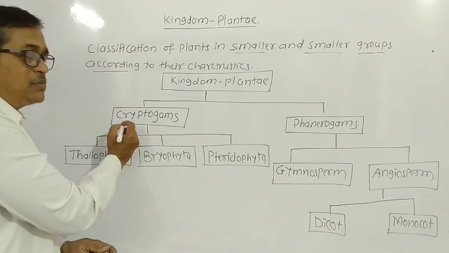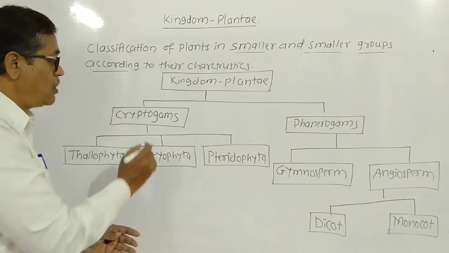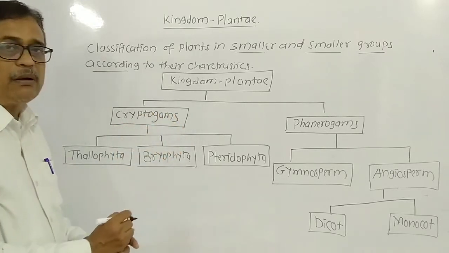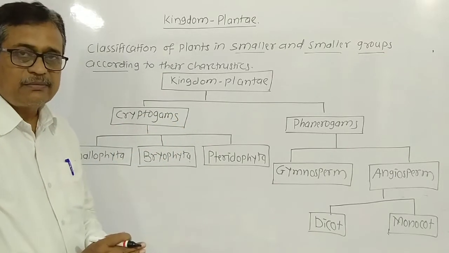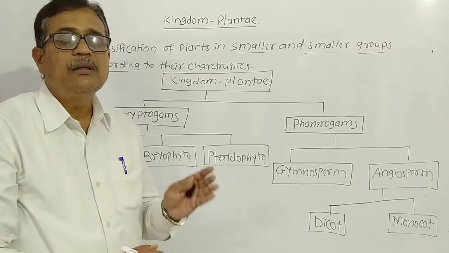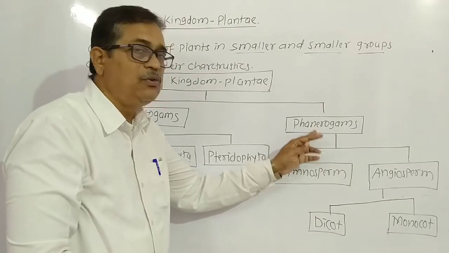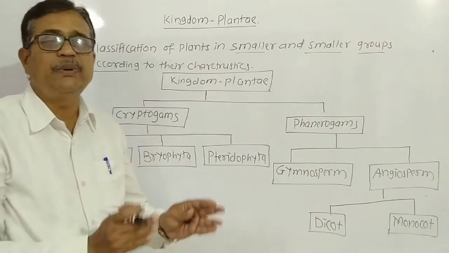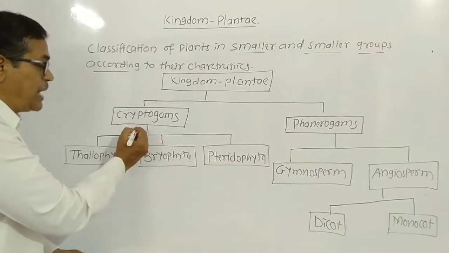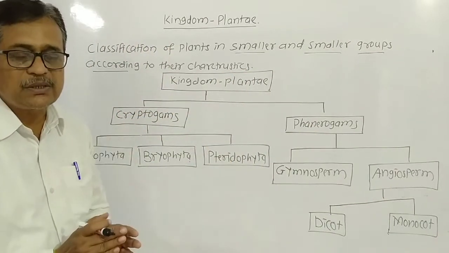Here, what is cryptogams? Cryptogam means a plant that does not bear the flower, or that is called a non-flowering plant. Cryptogams are non-flowering plants, म्हणजे त्यांना फुलं येत नाही. Then phanerogams are the flowering plants, they bear the flower. All the plants included in such a group bear the flower, hence they are called phanerogams, means flowering plants. Cryptogams are non-flowering plants, phanerogams are flowering plants. That is the first classification.